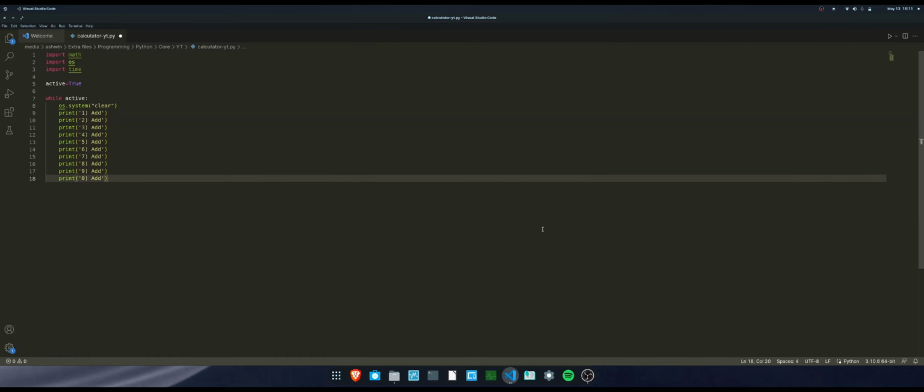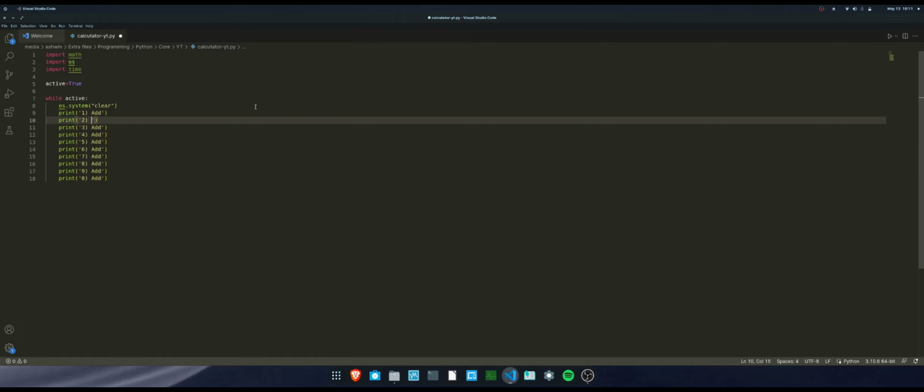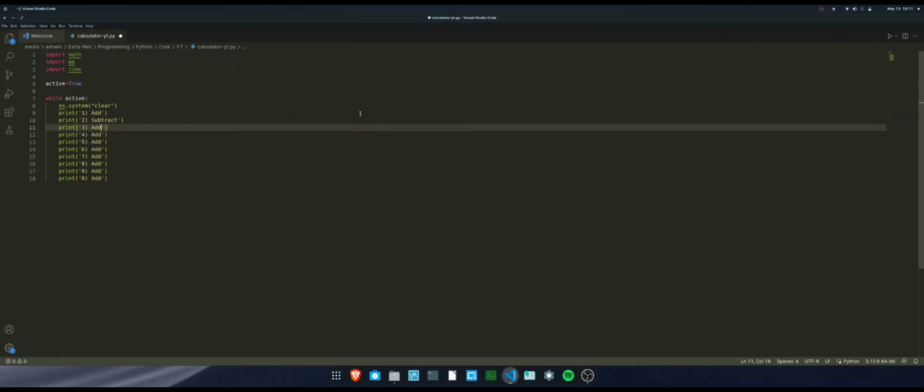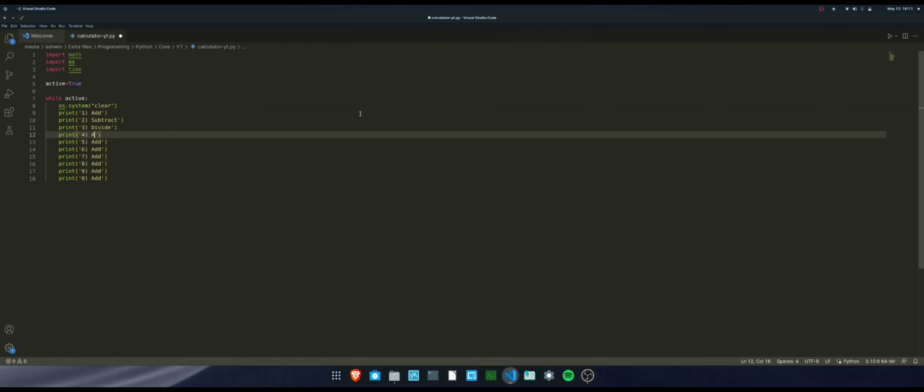Now when you input 1, it is going to add. When you input 2, it is going to subtract. When you input 3, it's going to divide. When you input 4, it's going to multiply.